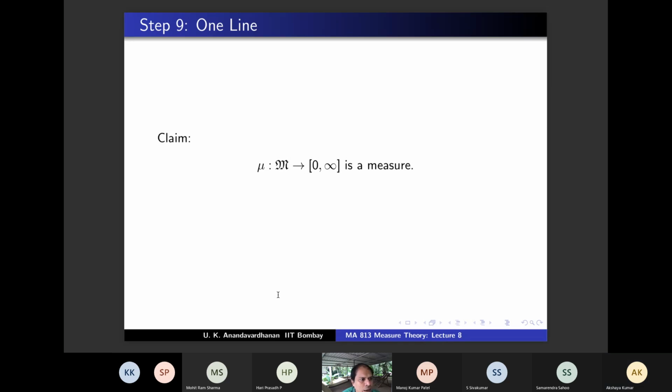one of the E_i has infinite measure. Suppose one of the E_i, mu of E_i is infinite. Then is it true that the union of E_i will also have infinite mu? Yes, sir, because of monotonicity. So on the left hand side, you have mu of the union, which is infinite. On the right hand side, you have the summation of mu of E_i. That's also infinite because one of them is infinite. Agree? So you will get infinity equal to infinity, which is fine. So in that case, it's proved.